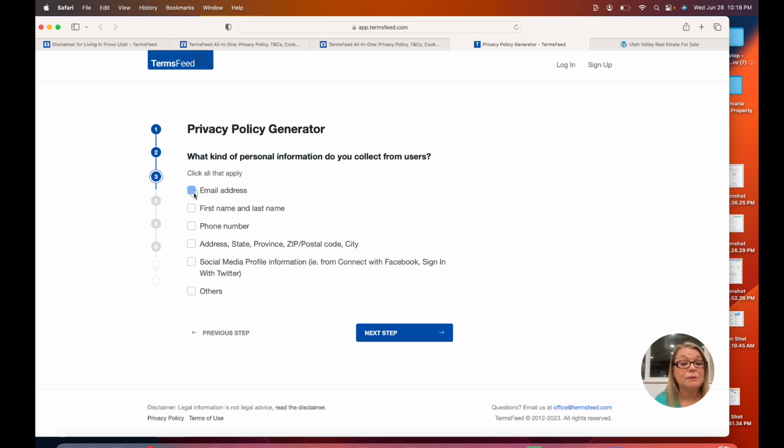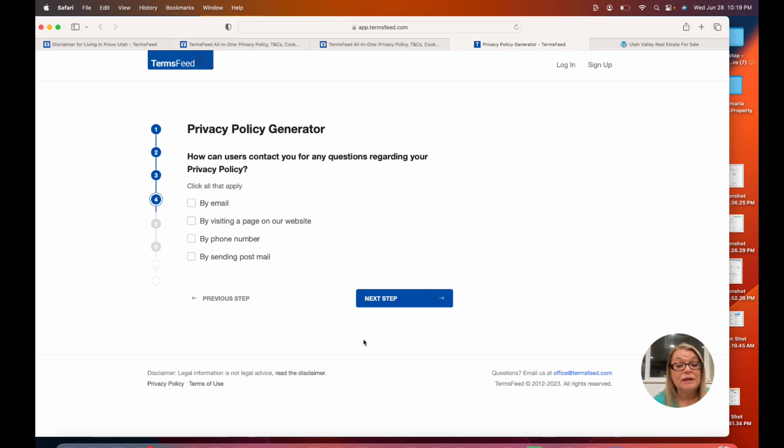So I'm going to collect their email address, their first and last name. I might collect their phone number. I might collect their address if they want to get a home valuation, right? I might collect their social media information. So I'll just check all those just to be safe, right? Click on next step. How can users contact you for any questions regarding your policy?